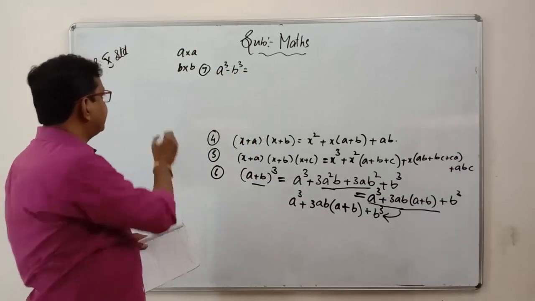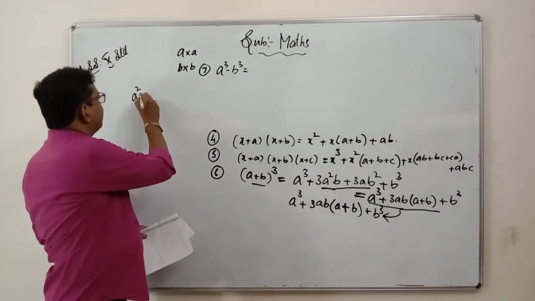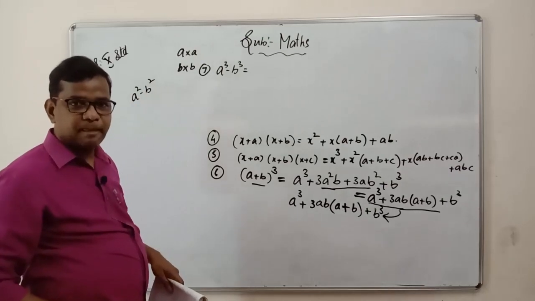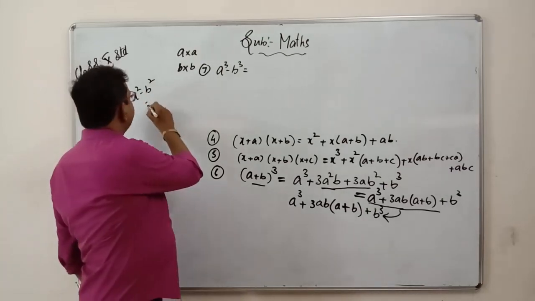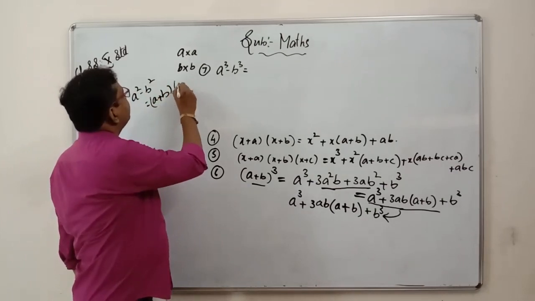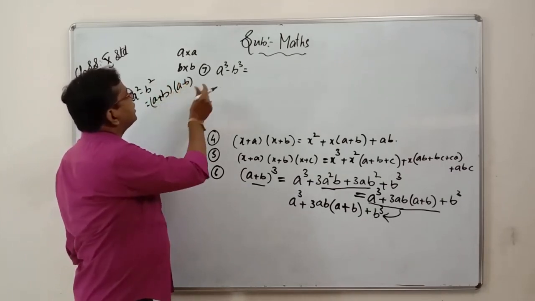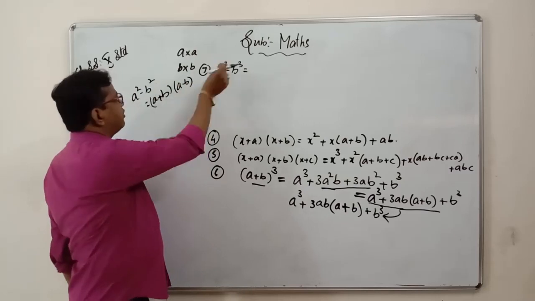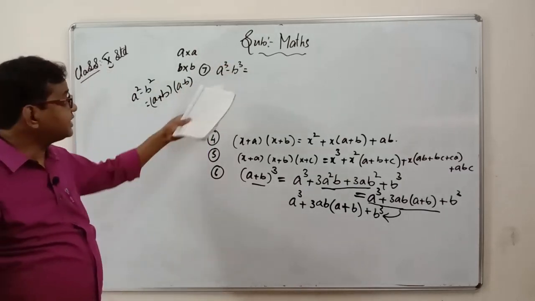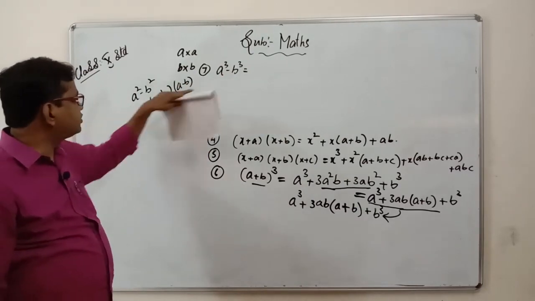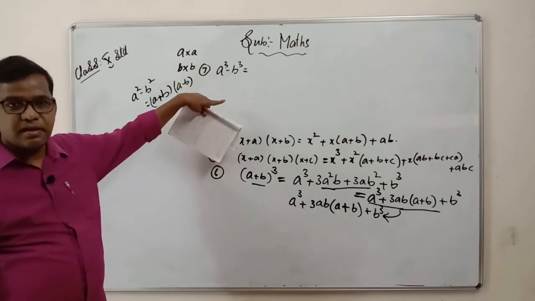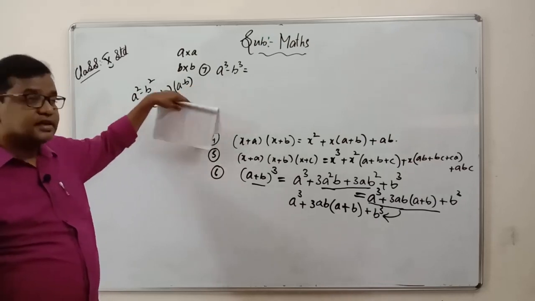Already we have studied what is a square minus b square. So what is a square minus b square? A square minus b square is nothing but a plus b into a minus b. But here, instead of square, we have cubes, that is a cube minus b cube. Then how will we see this? What is the difference between these two formulas? Here we have a square minus b square, but here we have a cube minus b cube. Let us see what is the difference between these two formulas.